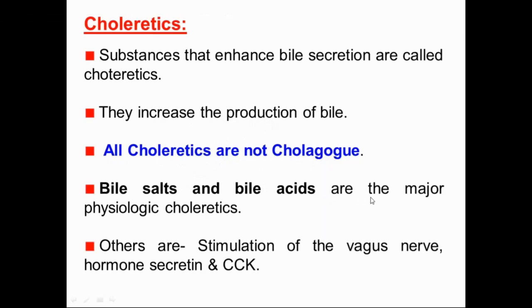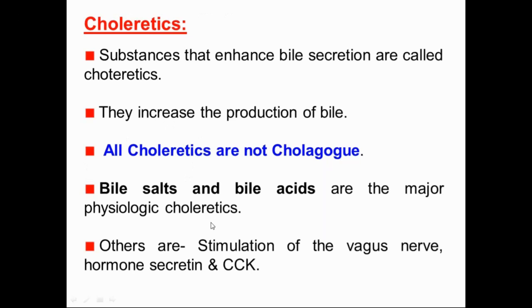Bile salts and bile acids are the major physiologic choleretics. Always remember this. This is a very important viva question, also for MCQ exams. Others are stimulation of the vagus nerve and the hormones secretin and cholecystokinin. Already mentioned, all cholegogues are choleretics. So these hormones, gastrin, secretin, cholecystokinin, are also choleretics.